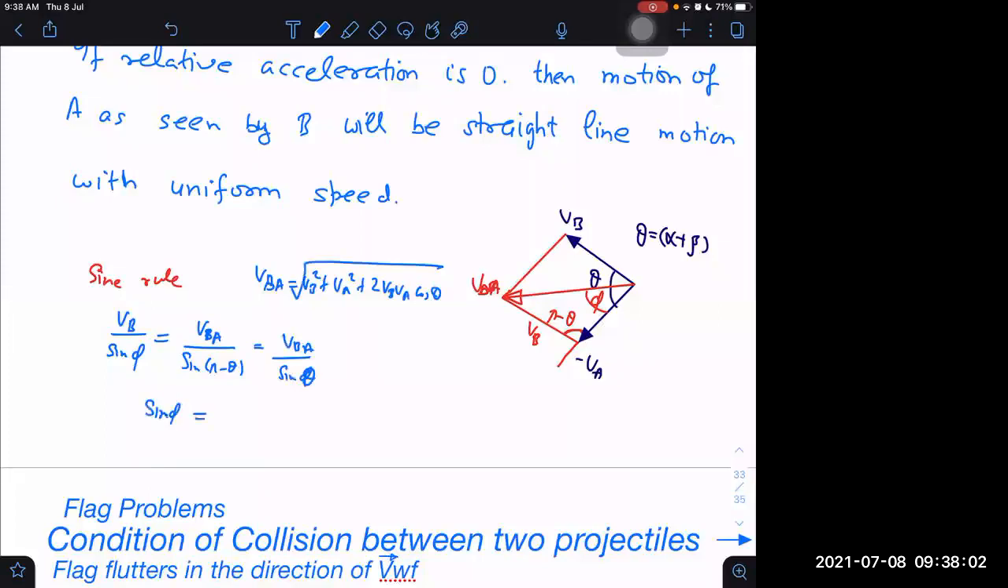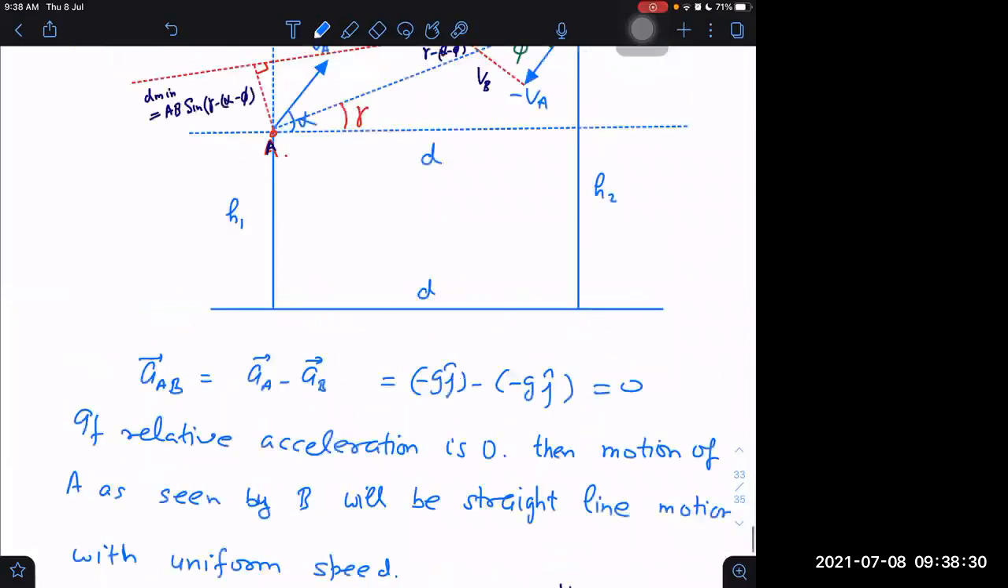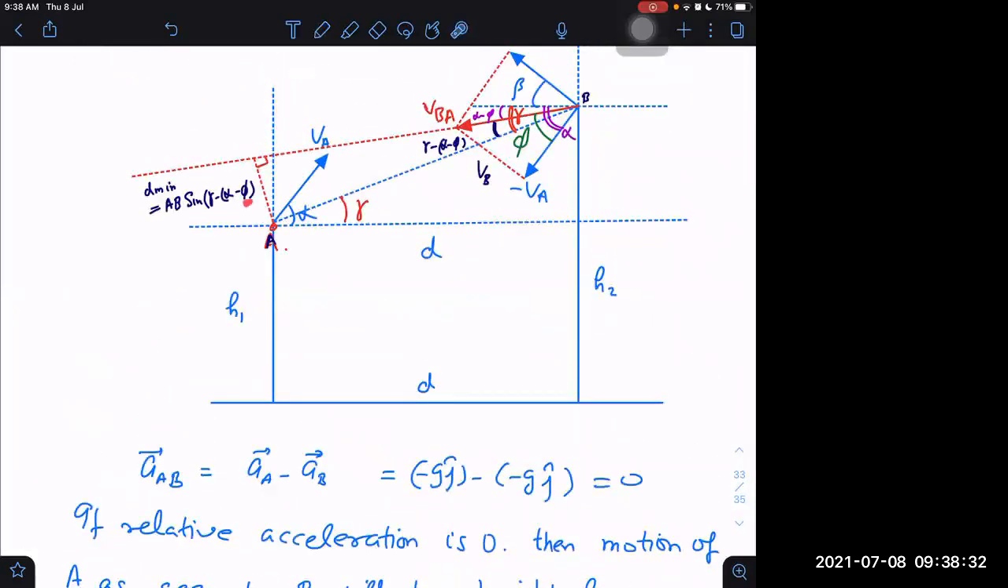So what is sine phi finally? Sine phi equals VB sine theta upon VBA, which is equal to VB sine of alpha plus beta, which are known to us, upon root of VB square plus VA square plus 2 into VB into VA into cos of alpha plus beta. This is sine phi. I know the sine phi value, and I know alpha and I know gamma. Then I can get this value here.